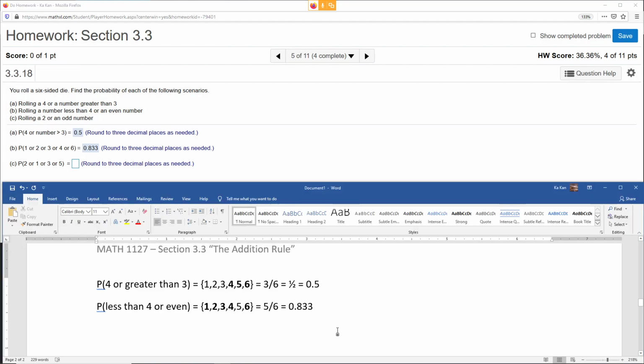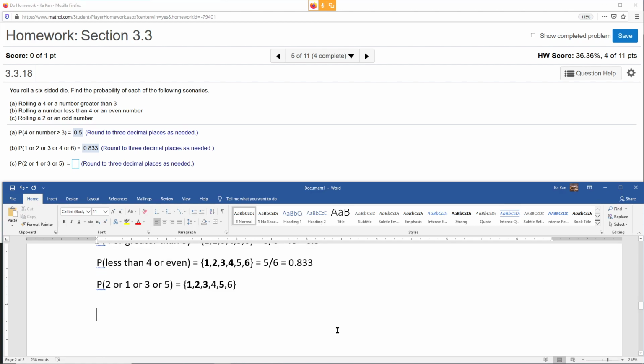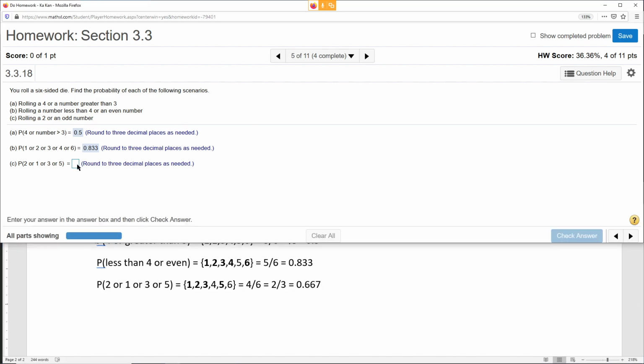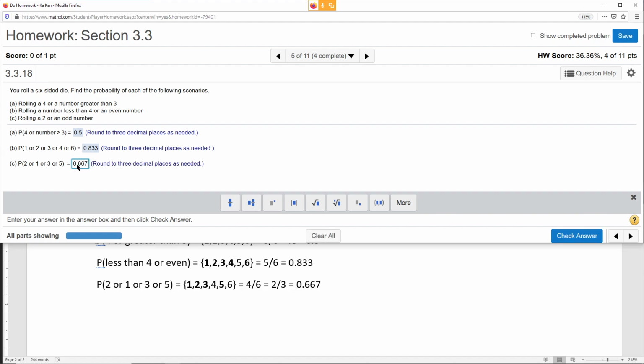Then the next one is the probability of 2 or 1 or 3 or 5. Again, from the sample space perspective, you just have to highlight those: 5, 3, 2, 1. Look at that. So that's 4 out of 6, which is 2 over 3, which is equal to 0.667. Not too bad, just a little bit weird when you read the problem. There you go.